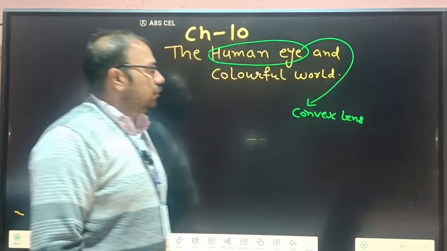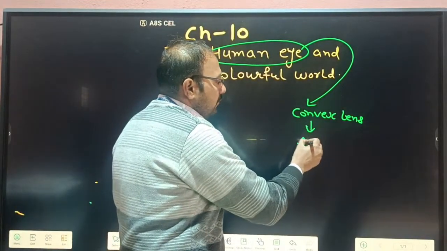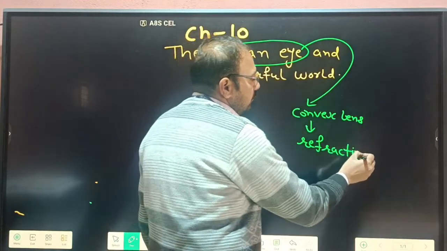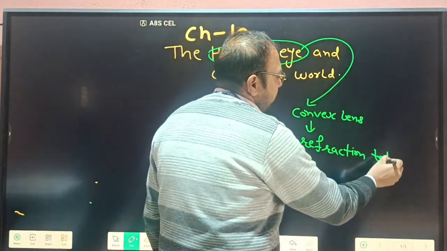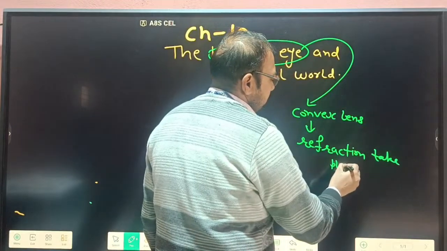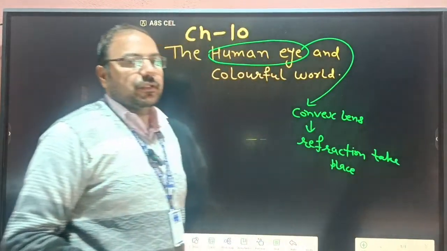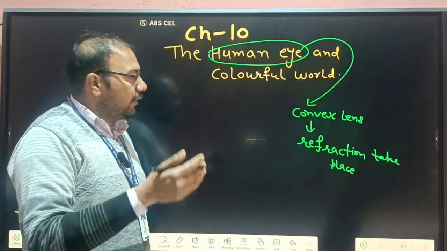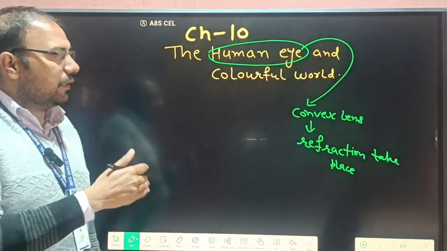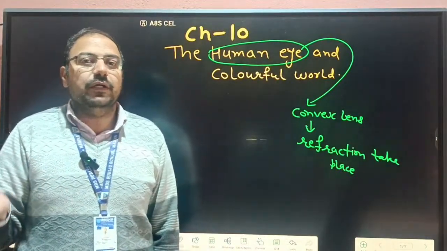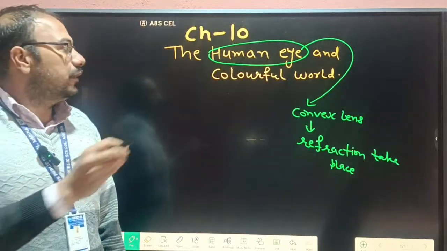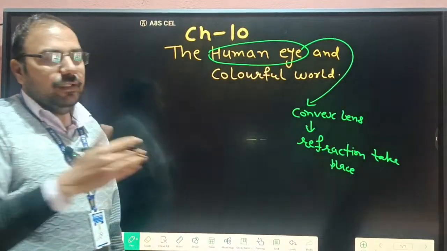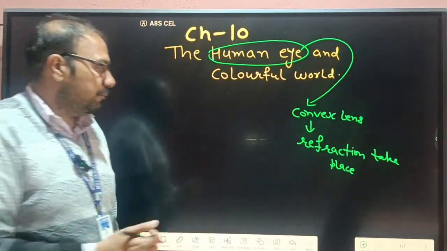lens. So refraction takes place and the image forms at the retina. So with the help of the eye we can see the different objects of the world, or we can simply say we see the colorful world. So before discussing the human eye, we discuss the refraction of a glass prism.